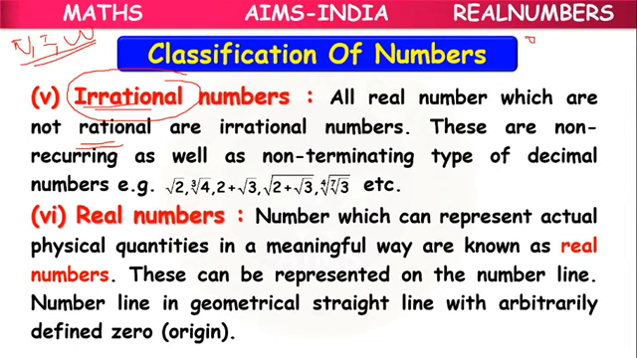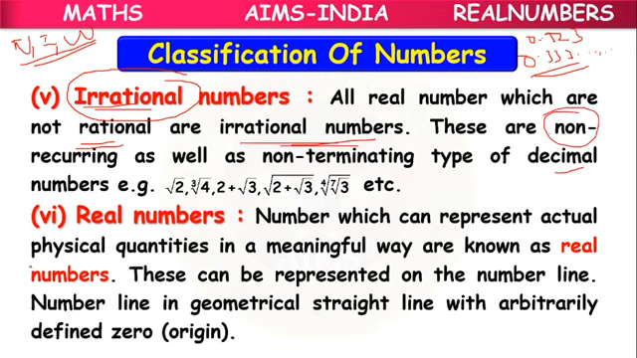And 0.23, like this terminating decimals, 0.333 and so on, like this recurring decimals, they also belong to rational numbers. Or all types of fractions which we have learnt, they all belong to rational numbers. So the numbers other than rational numbers, we call them irrational numbers.